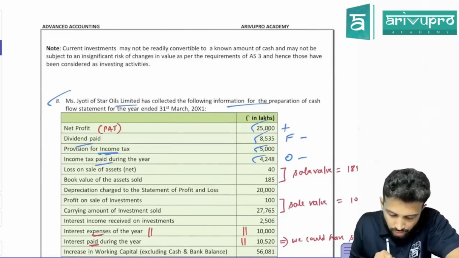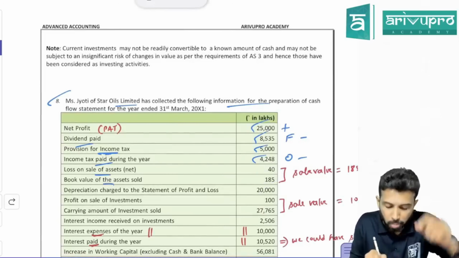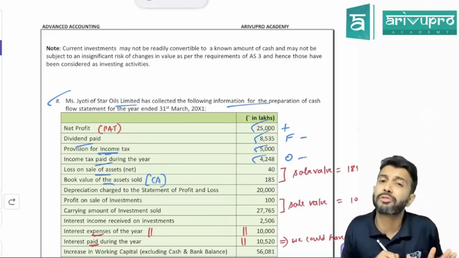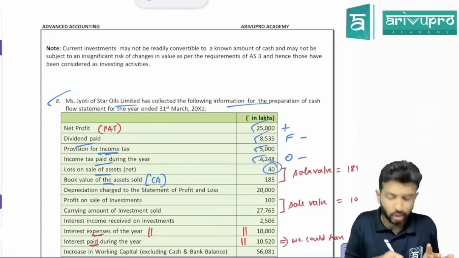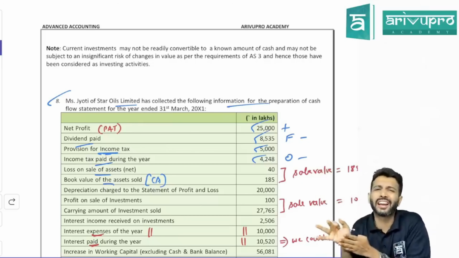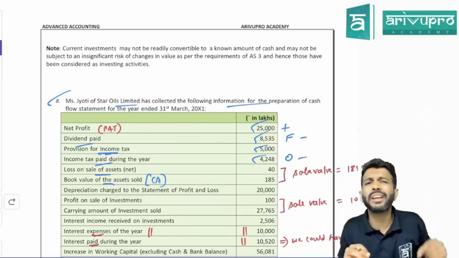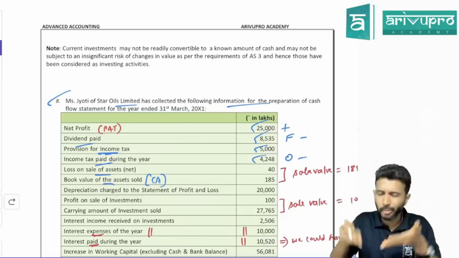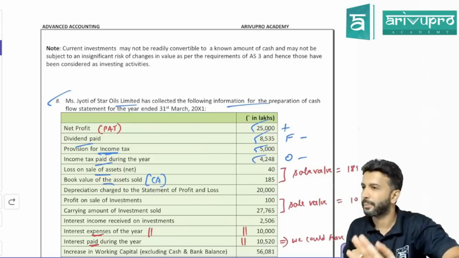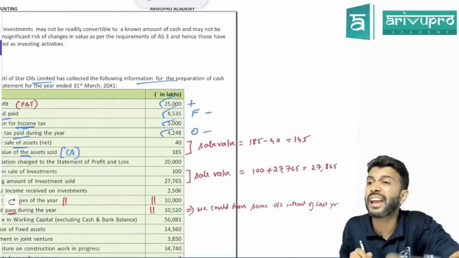Alright. Next, loss on sale of asset 40. Book value of asset sold is 185. Book value means carrying amount. Carrying amount of the asset sold is 185, and you made a loss of 40. That means you sold it at lower than carrying amount. If you sell higher than carrying amount, obviously you make some profit. You made a loss here, so you have not sold it at 185. You have sold it at 185 minus 40, which is 145.